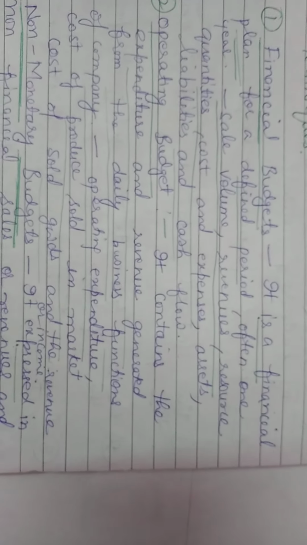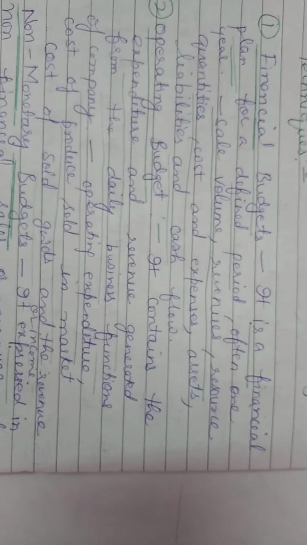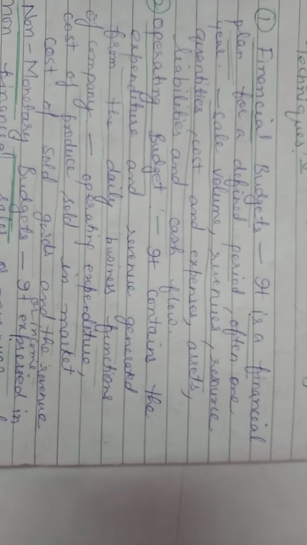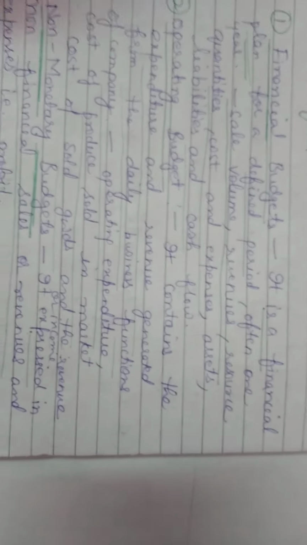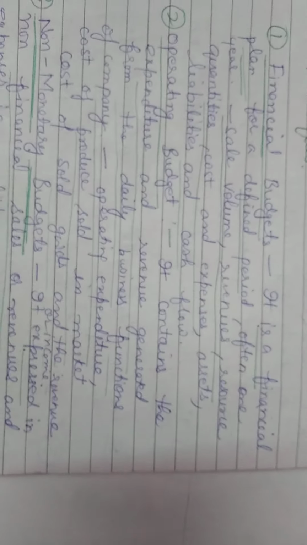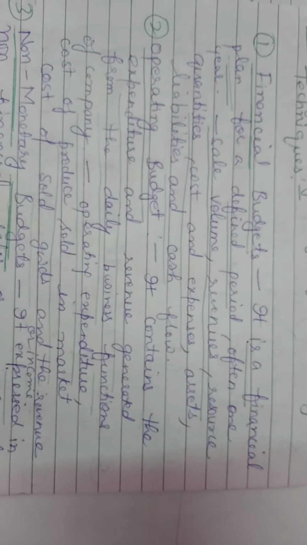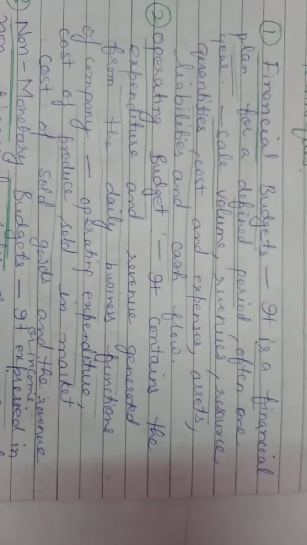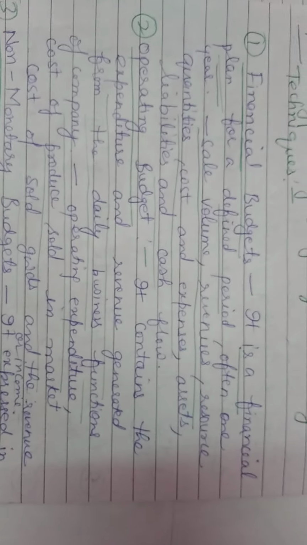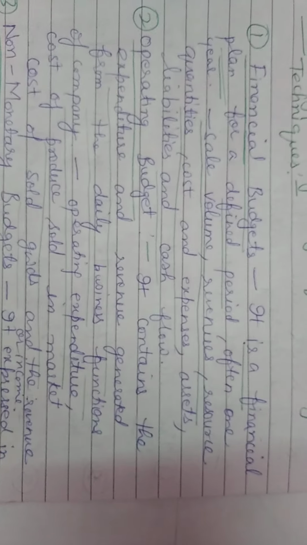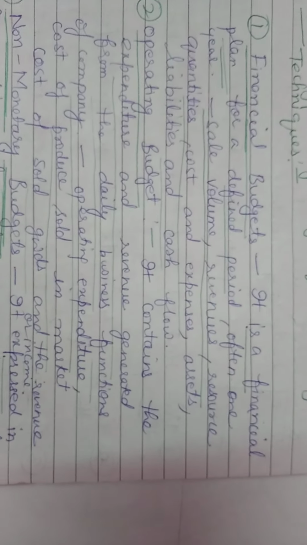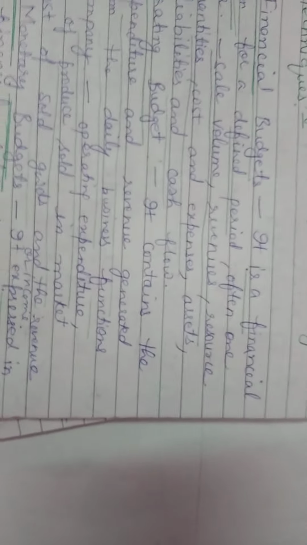It means what is happening in our daily business function, what expenditure and what revenue is generated from the daily business function. These are the operating budget. It includes, I repeat, operating expenditure, cost of produce sold in market, cost of goods sold and revenue or income.